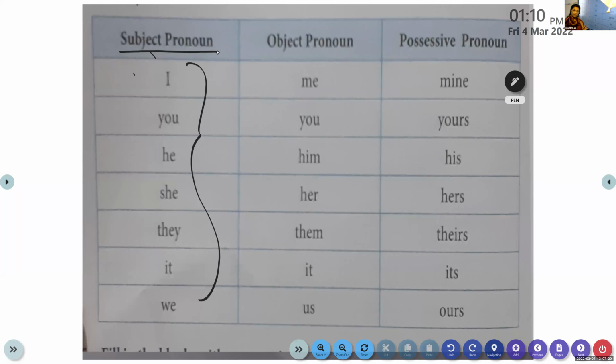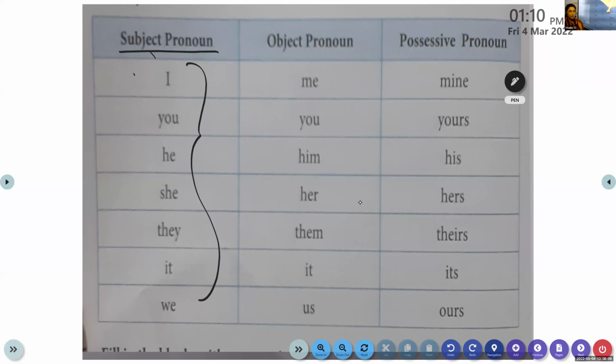What is a subject? The soldiers fought bravely. Now, where is the subject here? Come on, tell me. The soldiers fought bravely. Where is the subject? Under the nouns we have person, place, animal, and thing. Yes, soldiers.